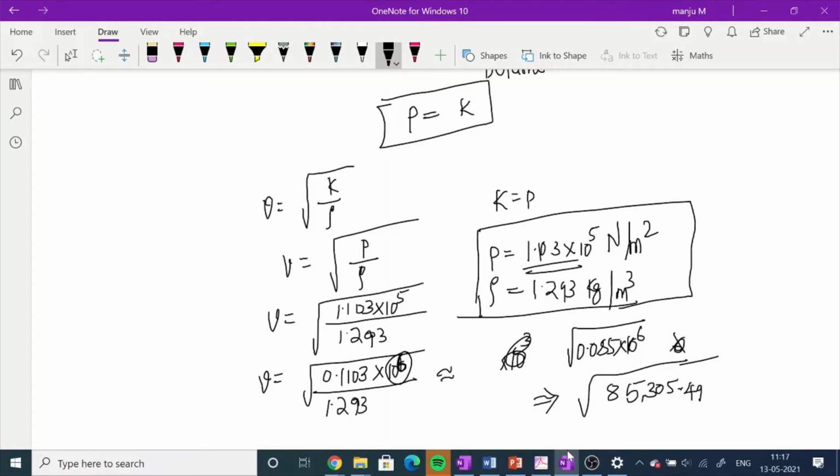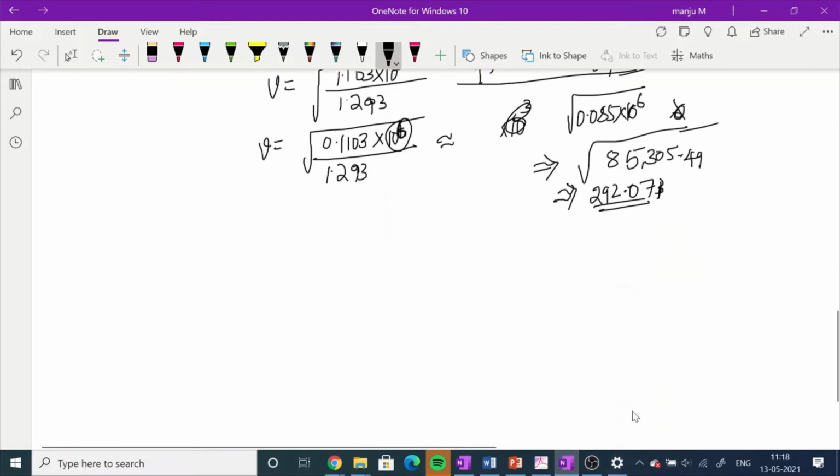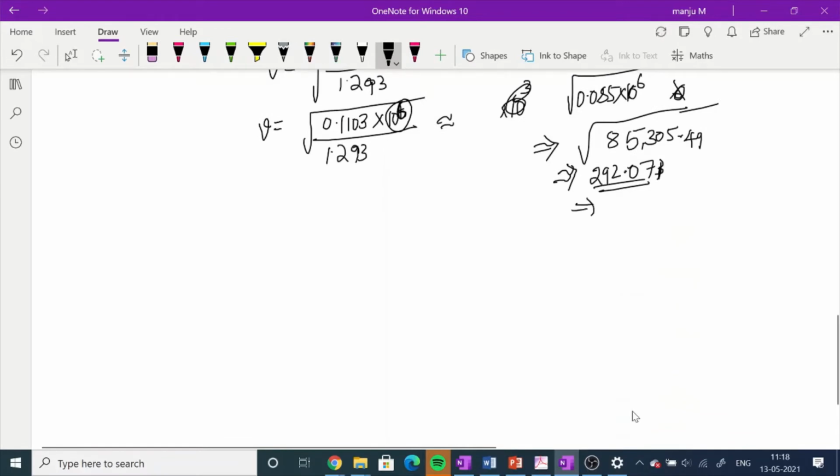When you calculate the root of 85,305, you will get approximately 292.071. So you will get 292 approximately. You should get that value.